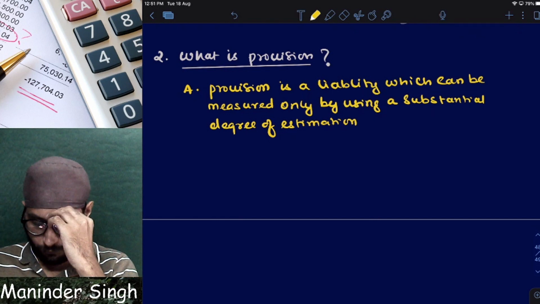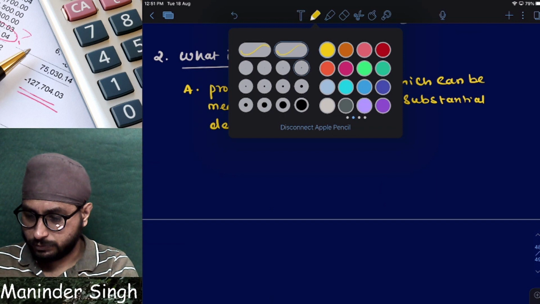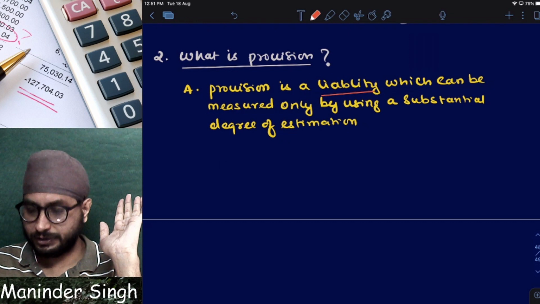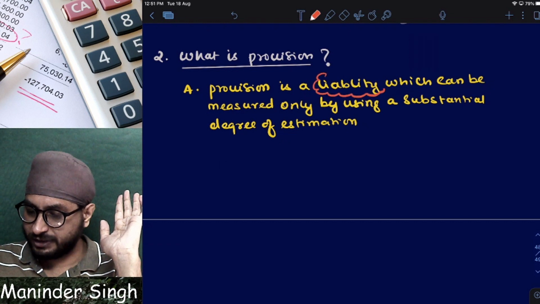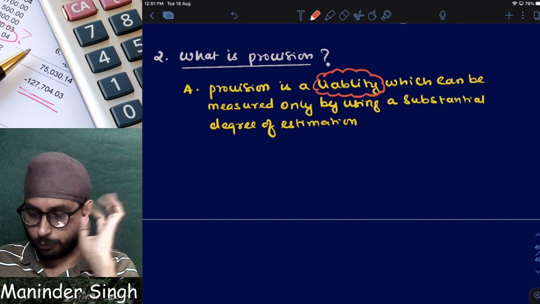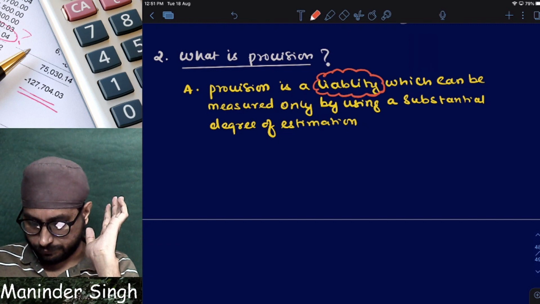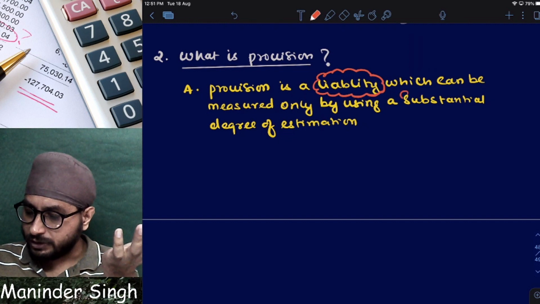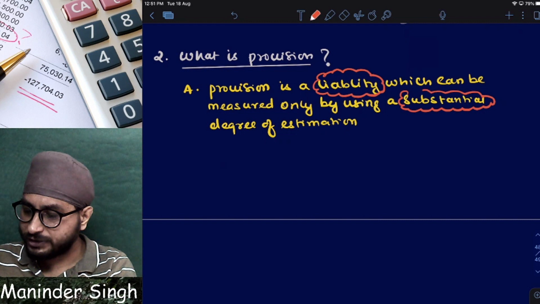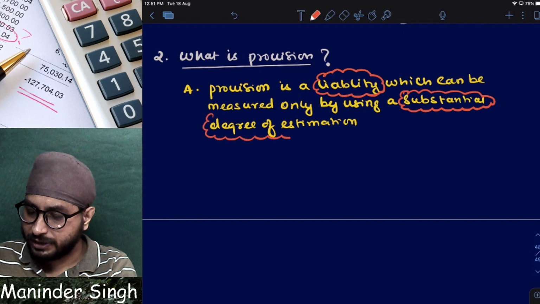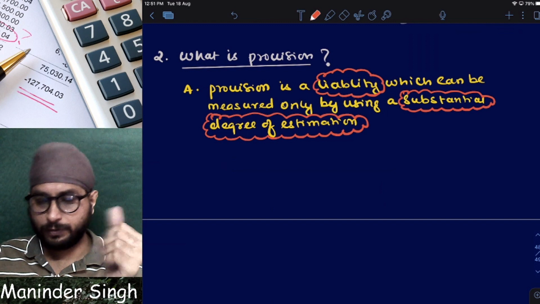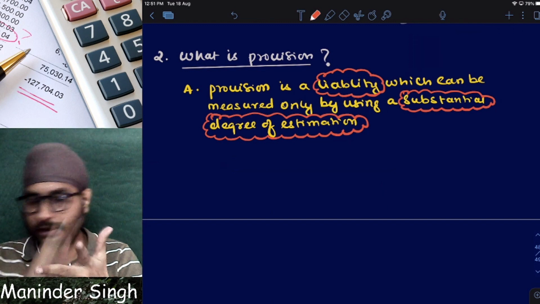Clear? Now the question comes. Sir, what is a liability? What does the standard say? Provision is an asset or liability? Liability. And it says it can be measured only by using a substantial degree of estimation. These 2 points we need to understand, because if I just give you the definition, you will not be able to differentiate between provision, liability and contingent liability.